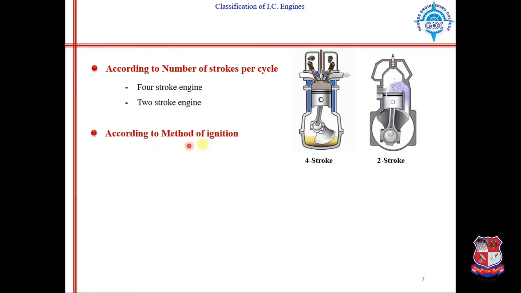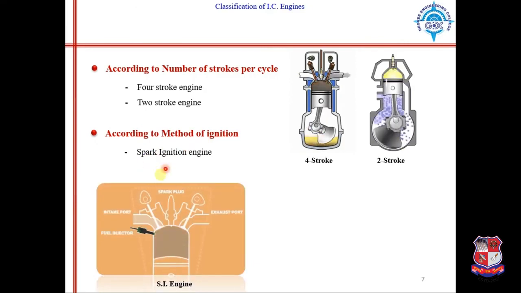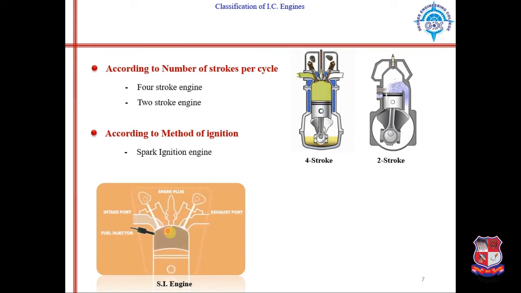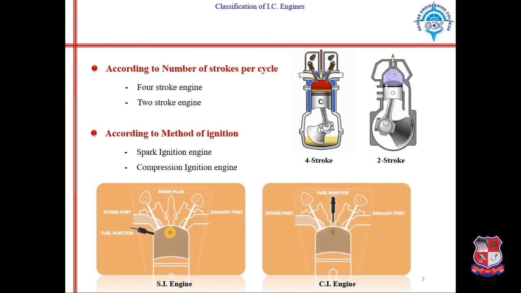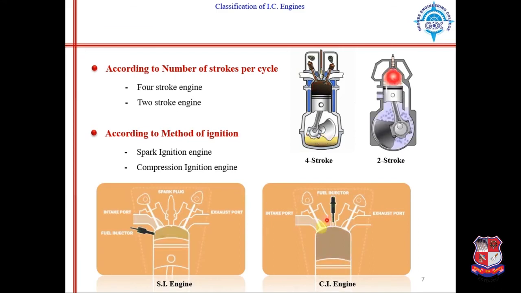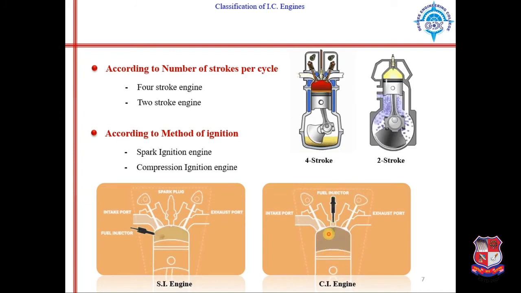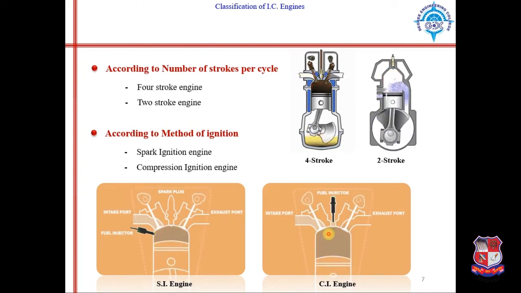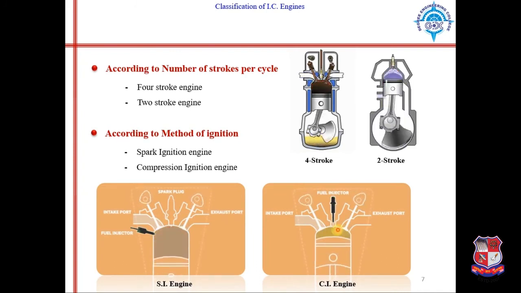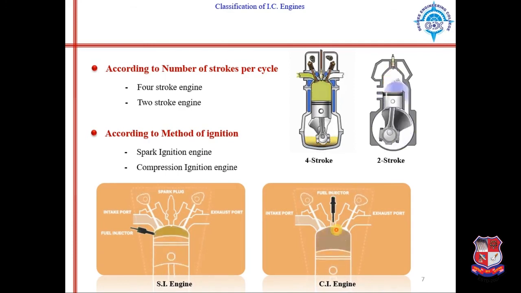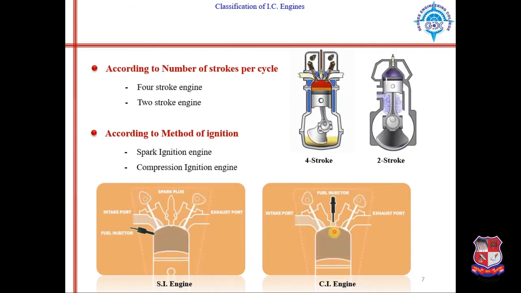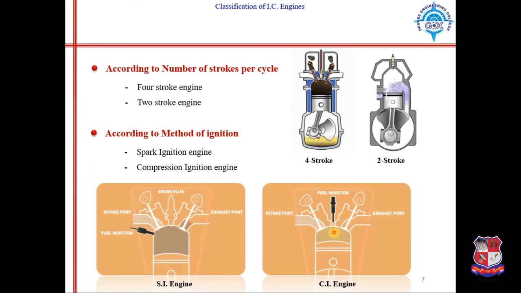Then according to method of ignition, how the fuel is ignited in the cylinder: spark ignition engine, in which we are using a spark to ignite the fuel, and compression ignition engine, in which we are compressing the air such that its temperature reaches near the self ignition temperature of fuel, and fuel will get ignited automatically when it comes in contact with that pressurized, high temperature air.